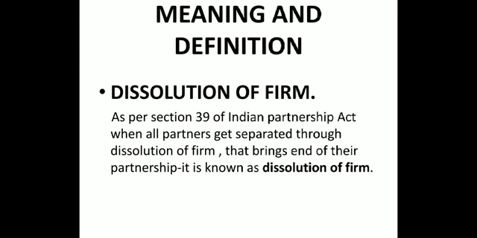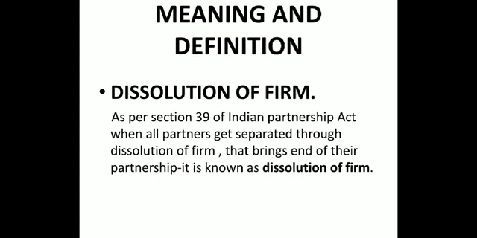Now, when all these partners, that means the three of them, are separated through dissolution of firm, that means the firm is going to lose its existence. It is being closed down. So it brings an end to their partnership. That means the three of them are not going to work together now. The firm is dissolved. This is dissolution of firm.